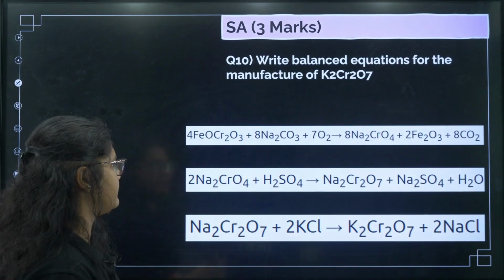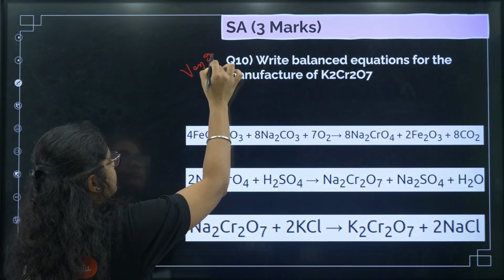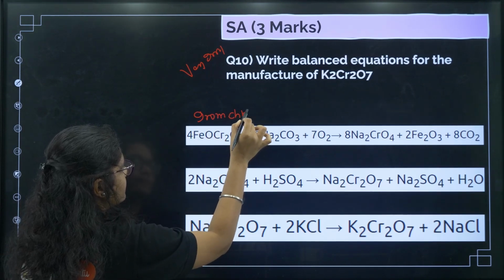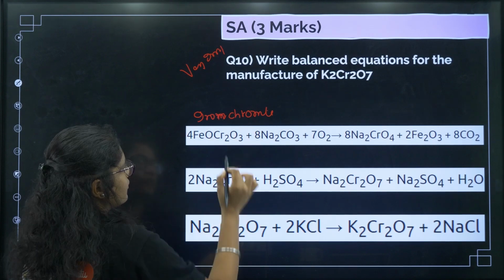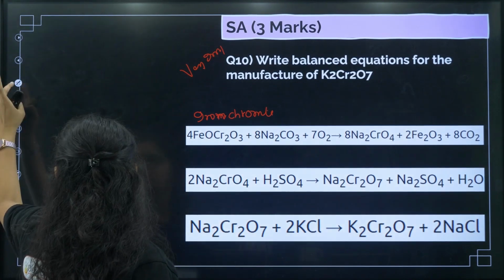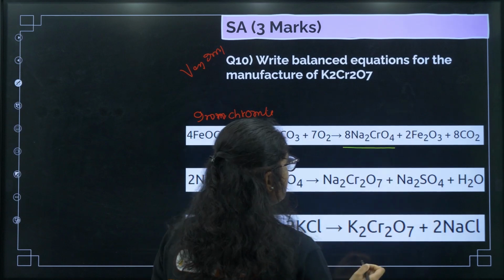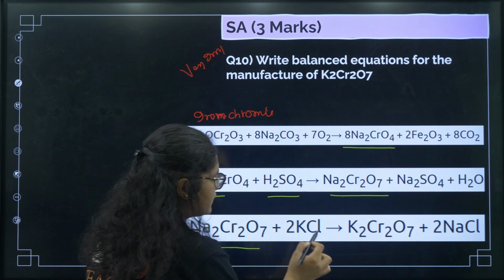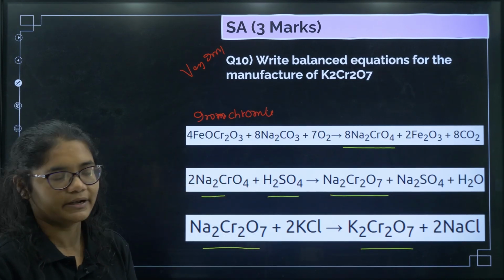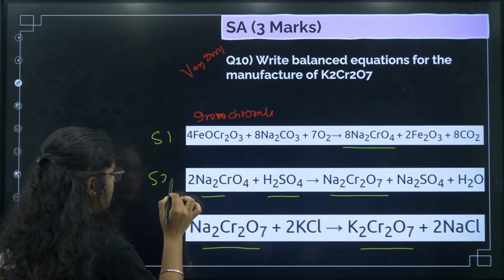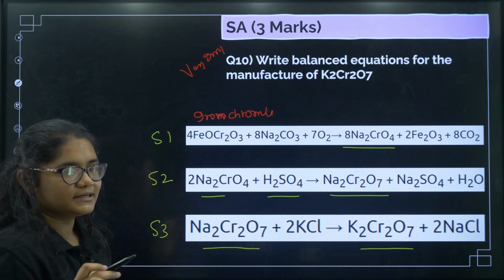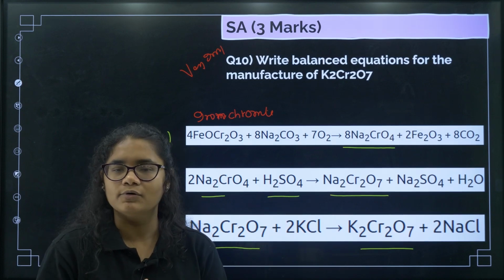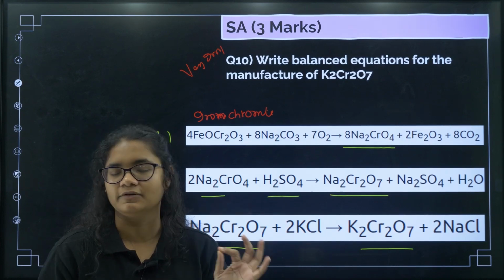Okay, next, balanced equation for the manufacture of K2Cr2O7. So this one you must remember, very important again. First is your iron chromite, right? Iron chromite is converted to sodium chromate. Now sodium chromate in acidic medium is converted to sodium dichromate. Sodium dichromate is then converted to potassium dichromate. So this is your step 1, step 2 and step 3. Please learn these reactions, write them again and again, mug up these reactions. This question is a must question in your boards or in the pre-boards or midterm. This question will definitely be asked.